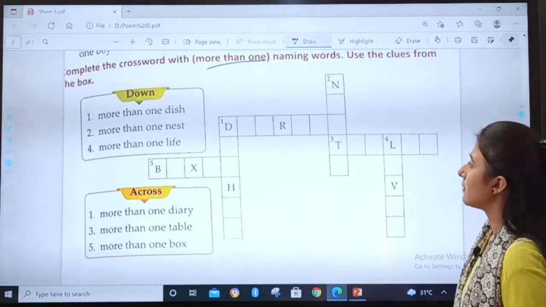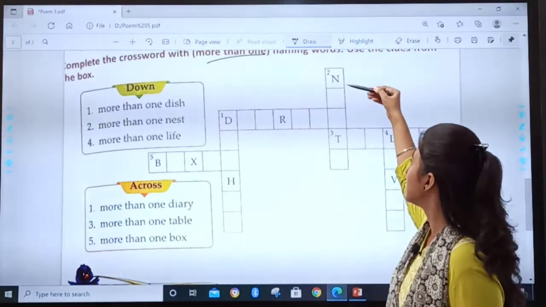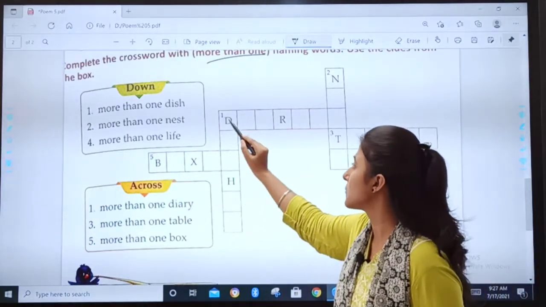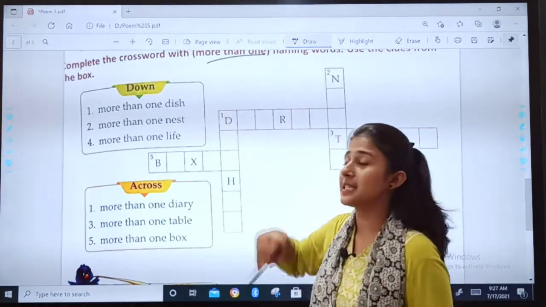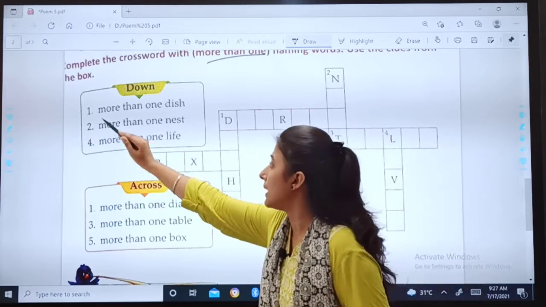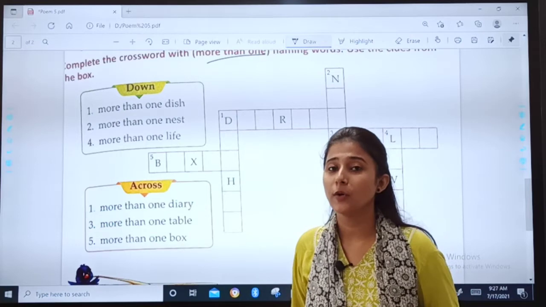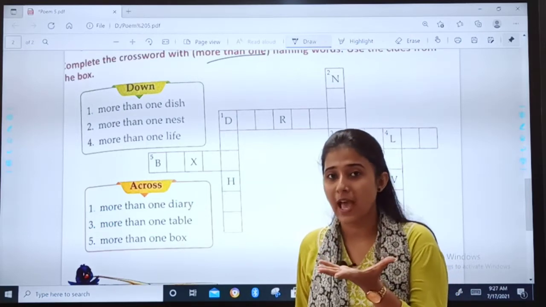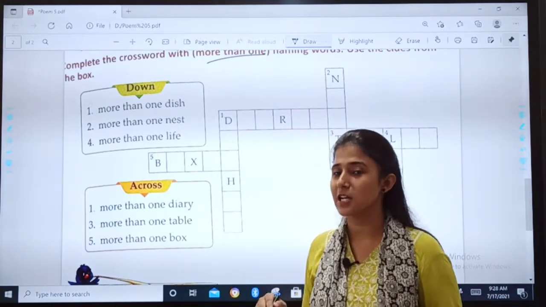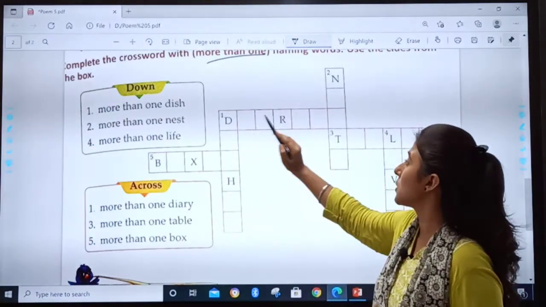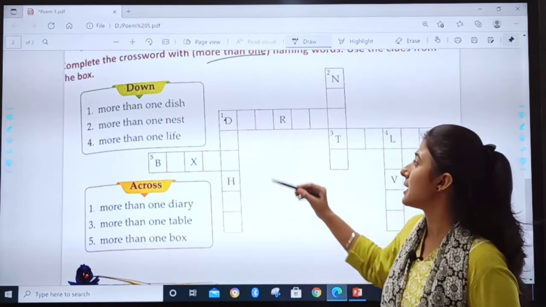See children, you have here down and across. Down means downwards, across means sideways. Okay? So first we will complete downwards. Number 1. More than one dish. We have a dish and we have to write the answer for more than one dish. So in the crossword you will search for the number 1. Here it is. So what will be the answer?